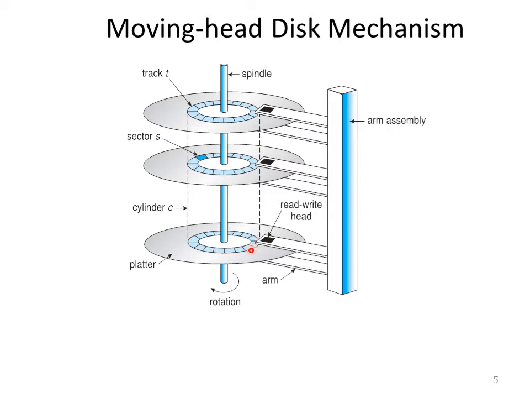Every cylinder has a number of circular structures called tracks, and every track has a number of segments known as sectors. From each sector the data is read or stored. This is how the disk assembly is done in your hard disk.